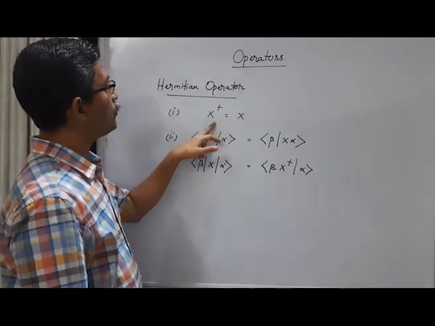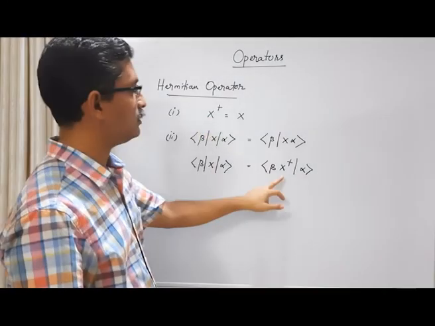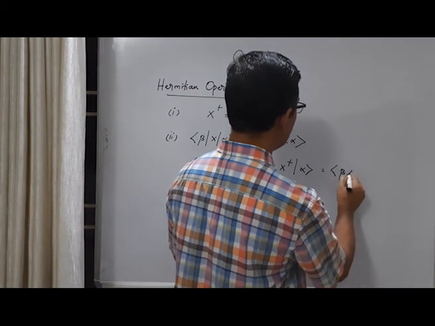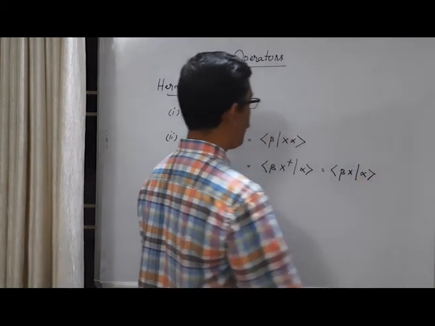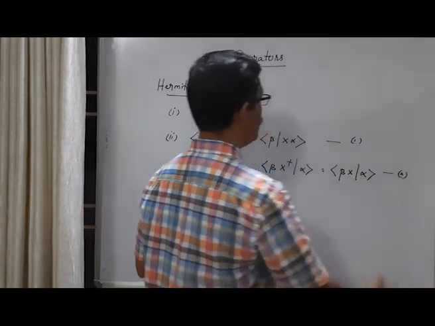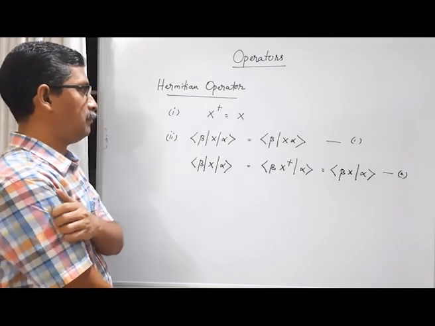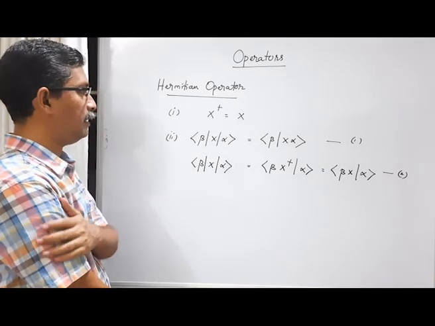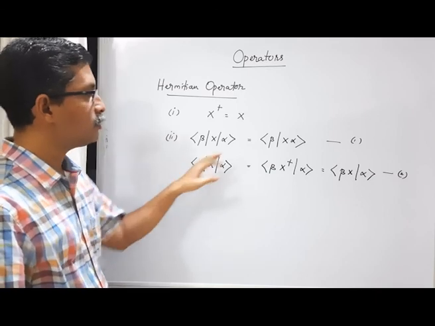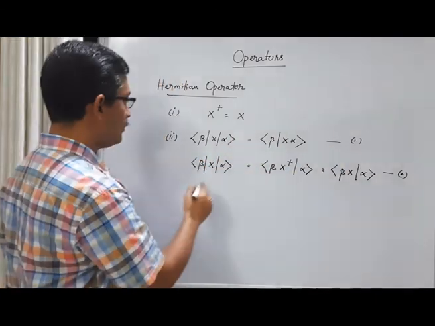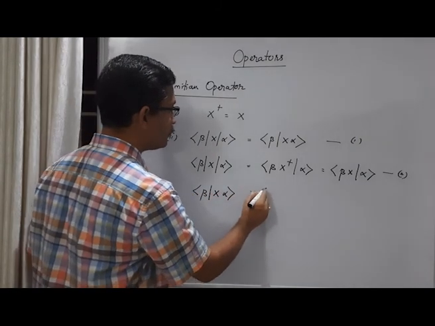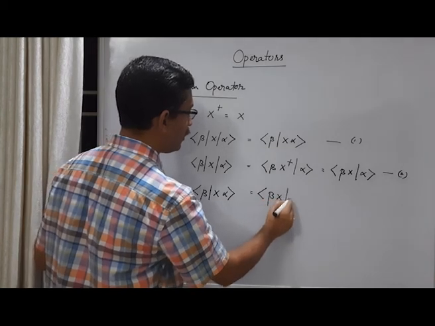But from the definition of Hermitian operator, x dagger equal to x. So this x dagger is same as x. So this is equal to <beta|x|alpha>. Let's call it equation 1. This is equation 2. So one definition of Hermitian operator is, see here equation 1 and equation 2, left hand side is the same, so right side must be the same. That means <beta|x|alpha> is equal to <beta|x|alpha>.